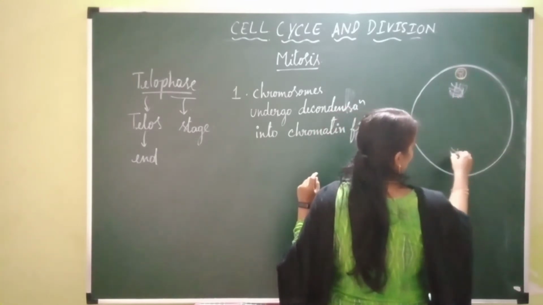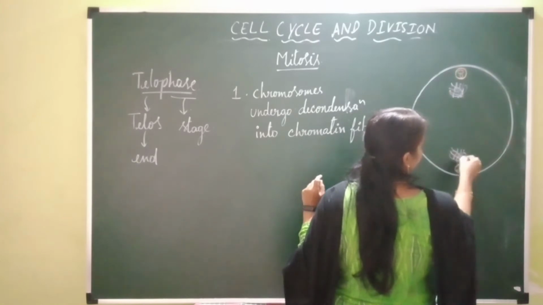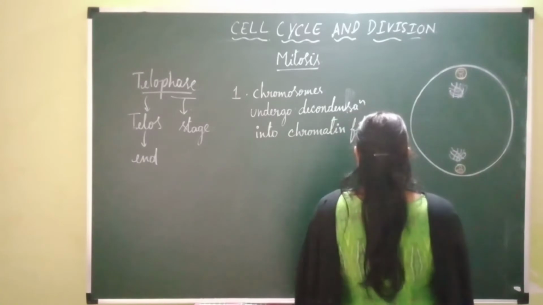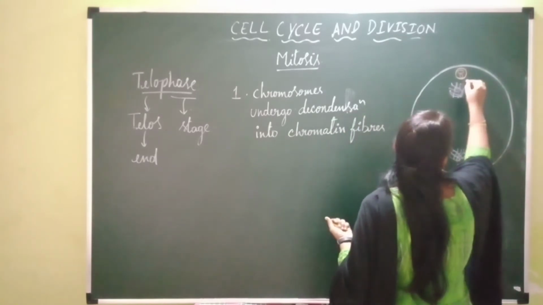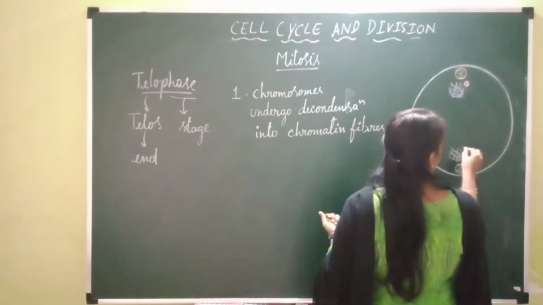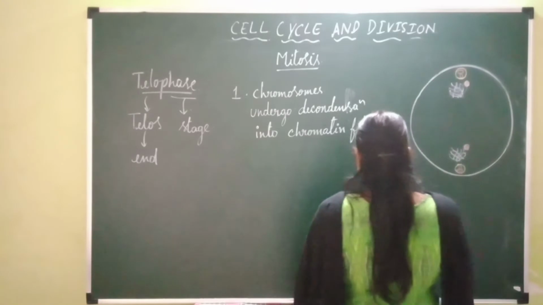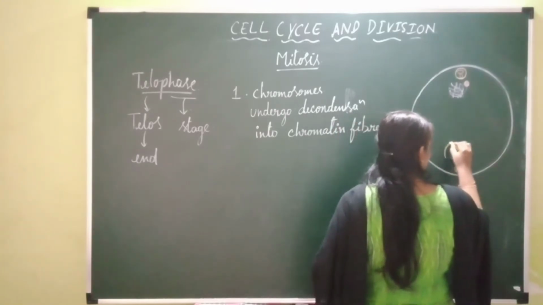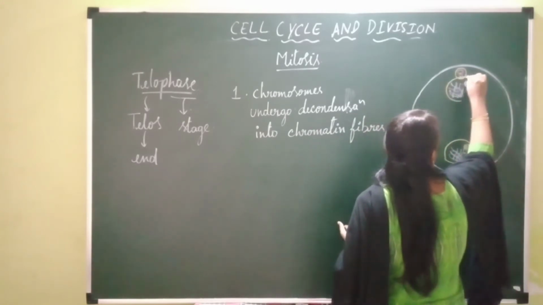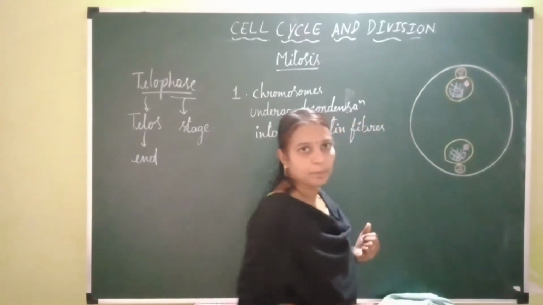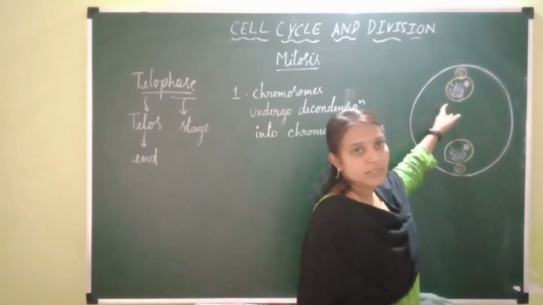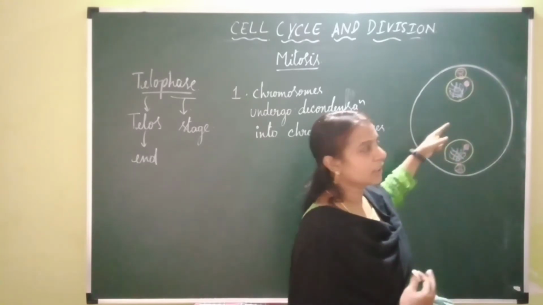The nucleolus, which disappeared, is reappearing during the telophase. Here also the nucleolus reappears, and the nuclear membrane around these chromatin fibers, the genetic material DNA, is reappearing. This is the nuclear membrane. So by the end of telophase, one nucleus of the parent cell becomes two daughter nuclei.